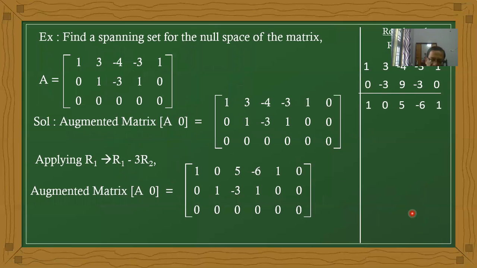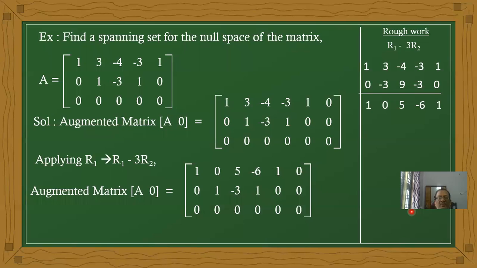Okay, now here we have another, similar type of problem. Find a spanning set for the null space of the matrix A. Here there are 3 rows and how many columns? 5 columns: 1, 2, 3, 4 and 5.